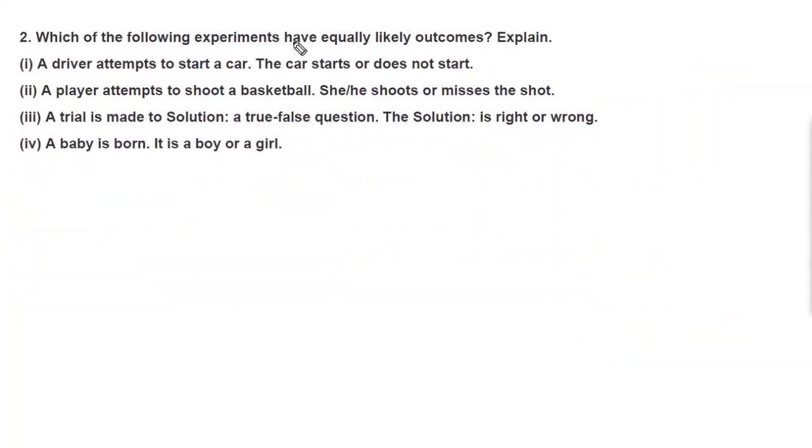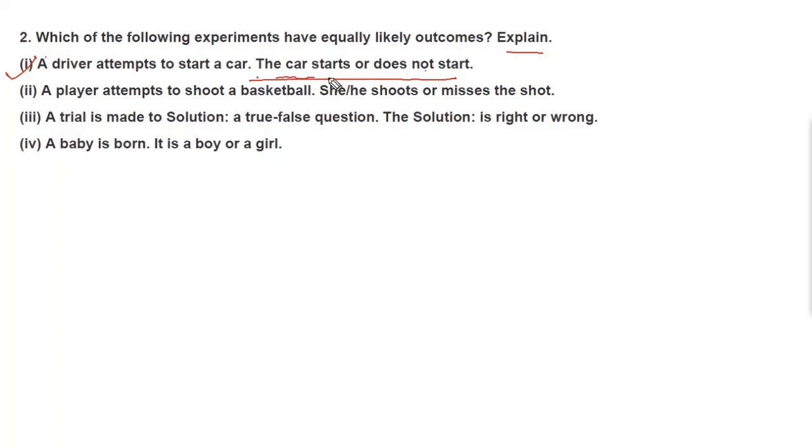Which of the following experiments have equally likely outcomes? And explain. Question number 1. A driver attempts to start a car. The car starts or does not start. Here you can see there are a lot of factors, like the car may have no oil, or the car engine may have failed.